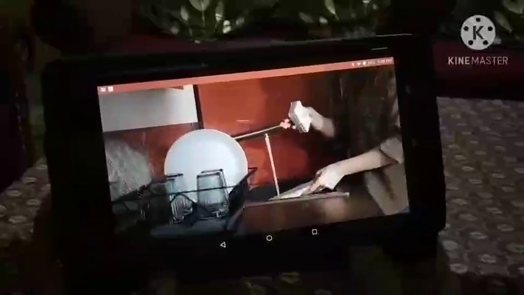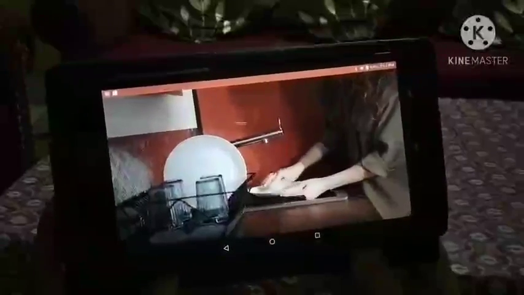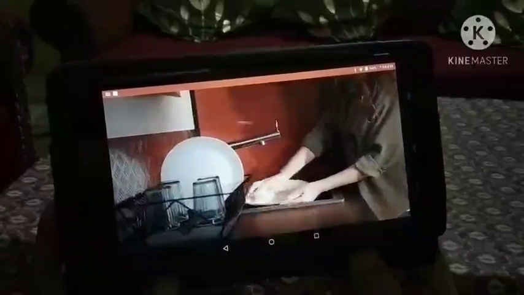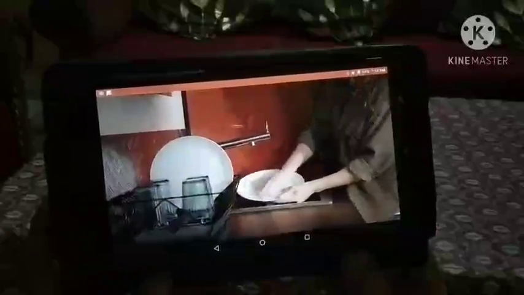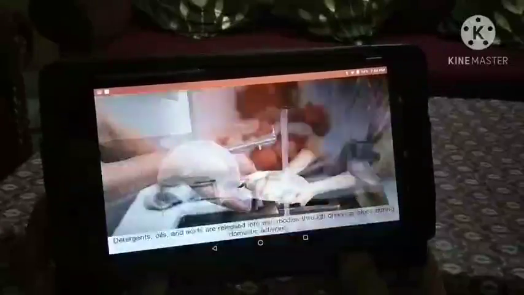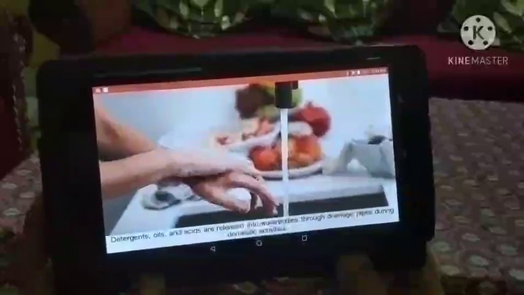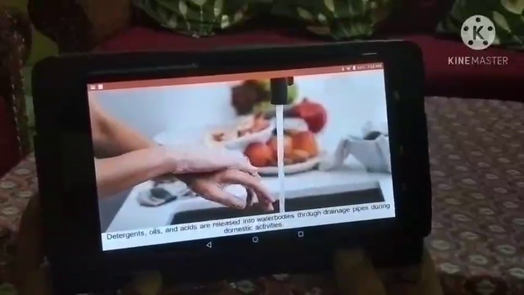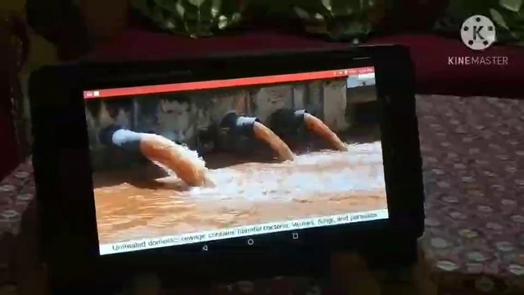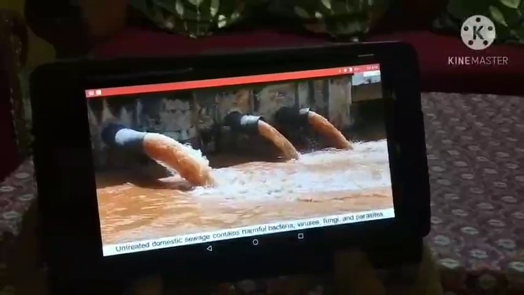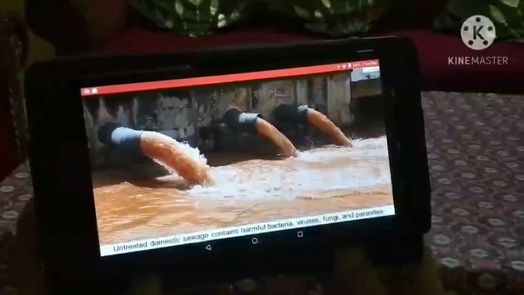Apart from industries, the activities that we do in our homes also pollute water bodies. While doing our household activities, we end up releasing harmful wastes such as detergents, oils, and acids into the water bodies through drainage pipes. The untreated domestic sewage contains harmful bacteria, viruses, fungi, and parasites.